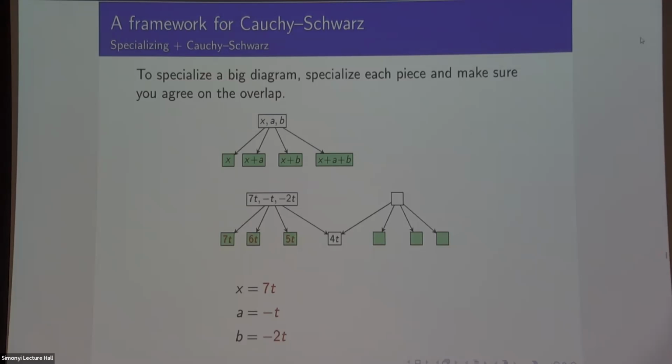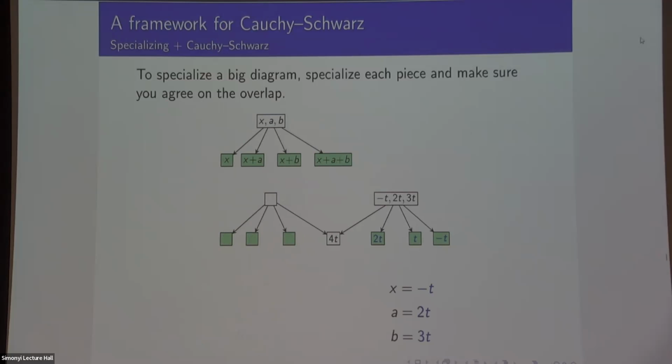say, so I'm going to set x, a, and b all to be some functions of t. And I also have a specialization of the right-hand side in terms of some different functions of t, and they agree in the middle, then I can specialize the whole diagram just by gluing them together. So if you want, this is like the universal property of the fiber product or something, but it basically says if I'm writing numbers in these boxes to sort of specialize all these parameters, then as long as I check it locally and it patches together, then it's true everywhere.